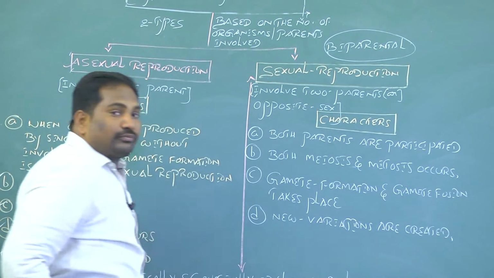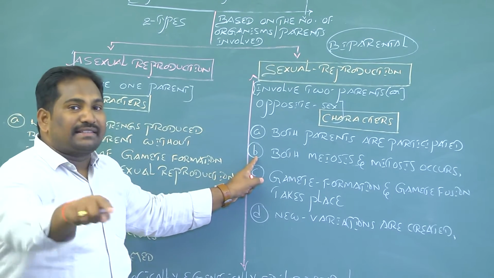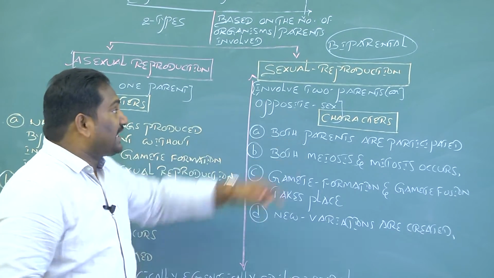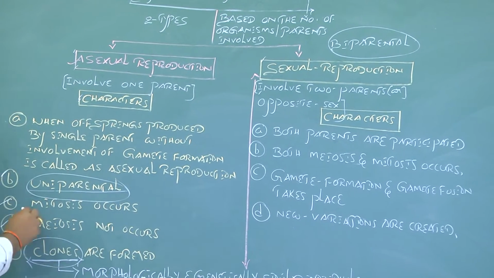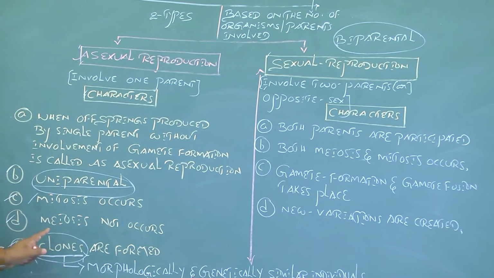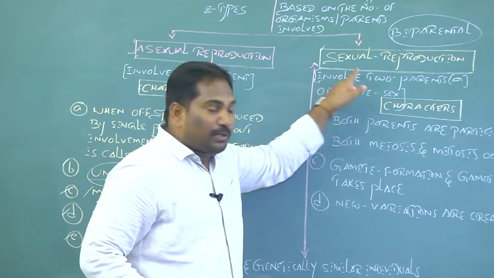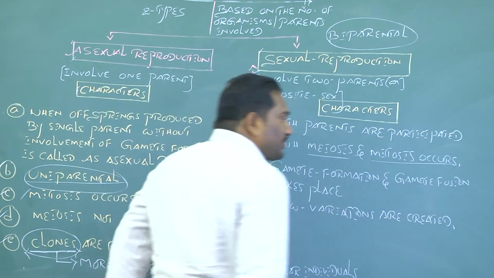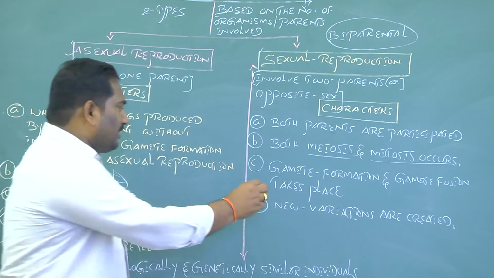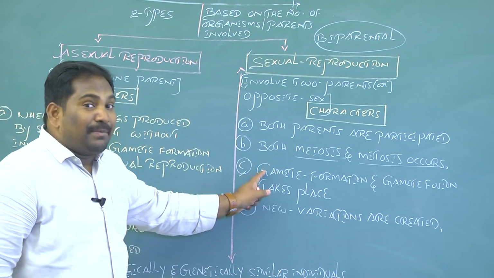The second characteristic feature is that both meiosis and mitosis cell division take place during sexual reproduction. But during asexual reproduction, mitosis cell division takes place, meiosis does not occur. The third characteristic feature of sexual reproduction is gamete formation.